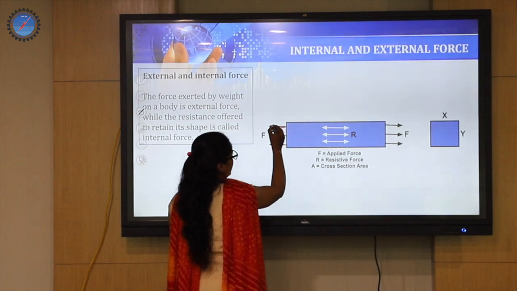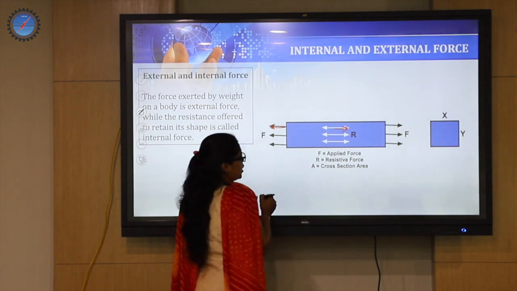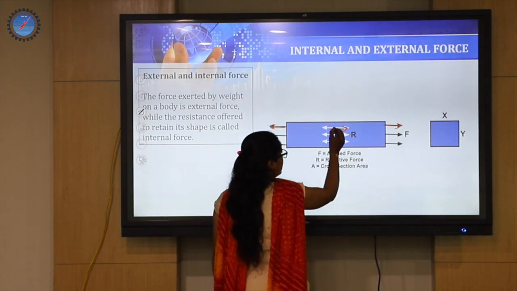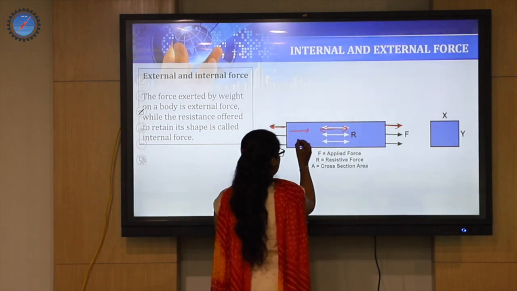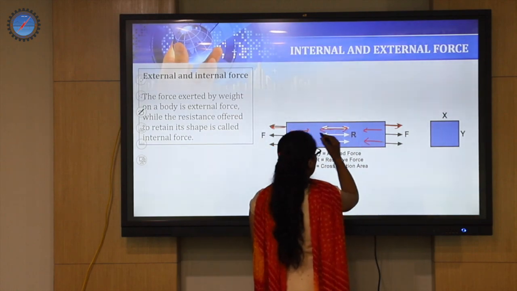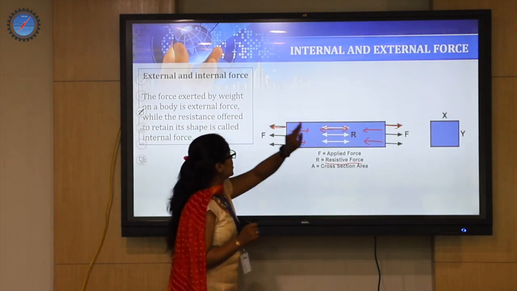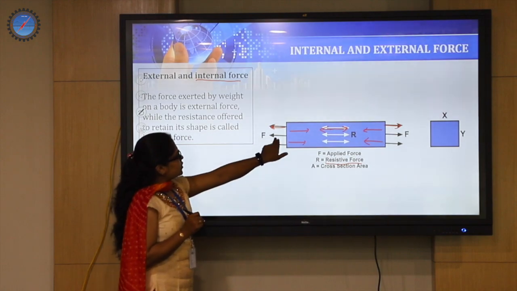The force is trying to move it in this direction, whereas the resistance generates in this direction. Again here the force is trying to pull it away, but the material tries to push it inside. So this contraction from here and here and here, these are all called resistance forces or resistive forces. In other words, we call it internal force. So this is external force.